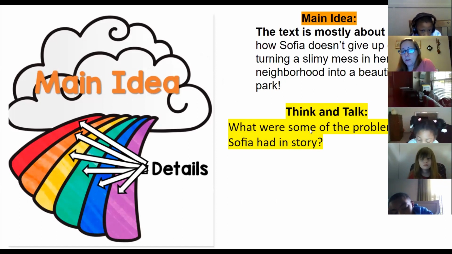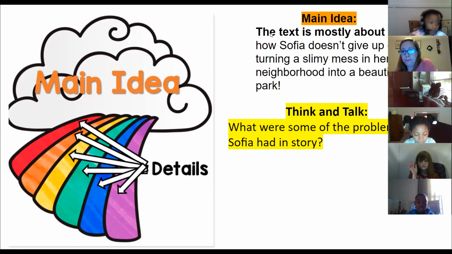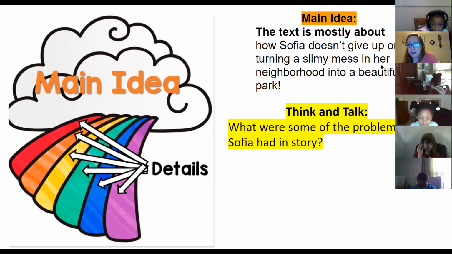Yesterday we read Sophia Valdez, Future Prez, and if we remember, we were given the main idea. The text is mostly about how Sophia doesn't give up on turning a slimy mess in her neighborhood into a beautiful park. But let's just refresh our memories. What were some of the problems Sophia had yesterday in her story?